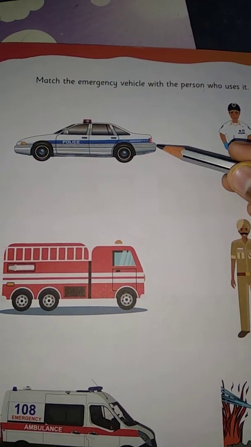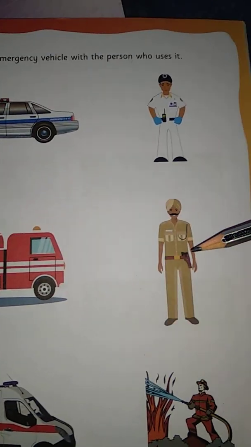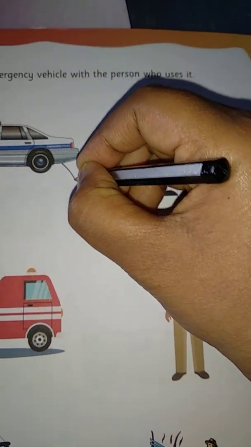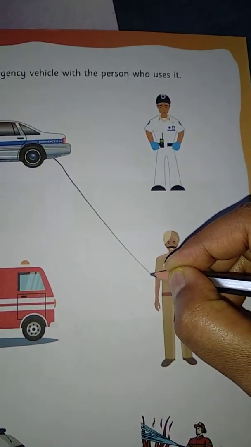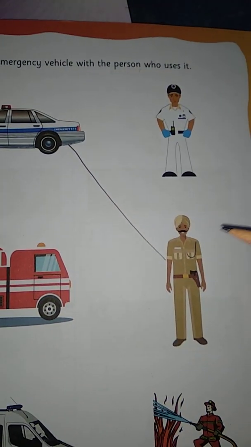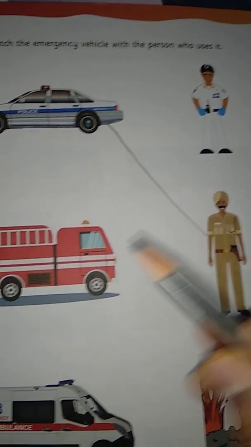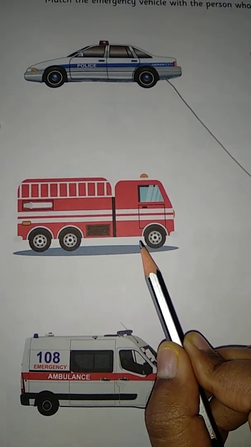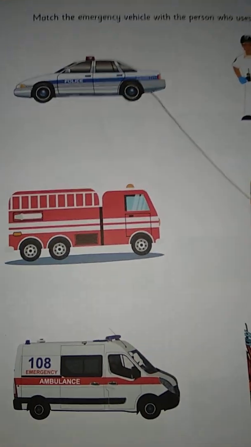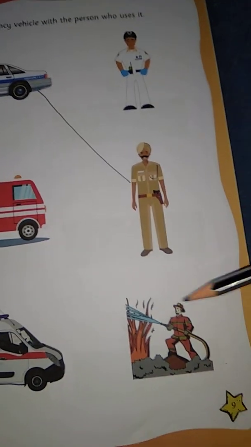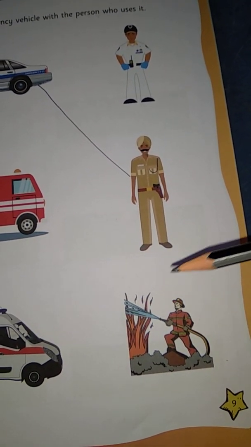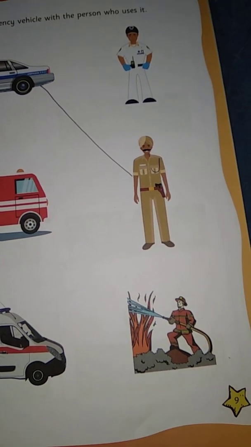Now police car is there. So he is the policeman, right? So match with the policeman, right? So police car is used by policeman. And next one is, this is fire engine, right? So from these two, see here, fire is coming and they are stopping it with the water, right?